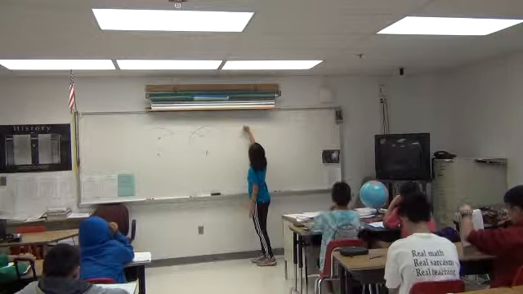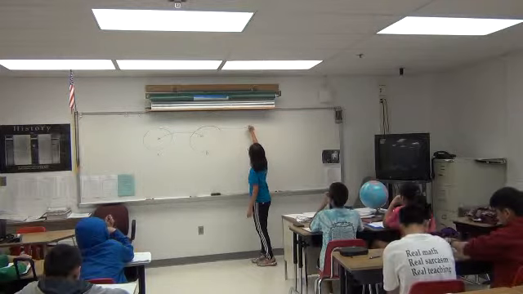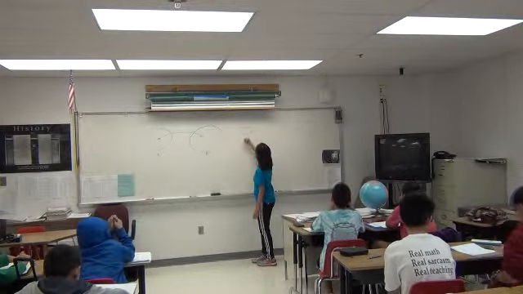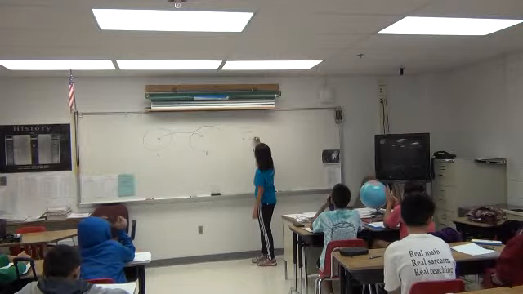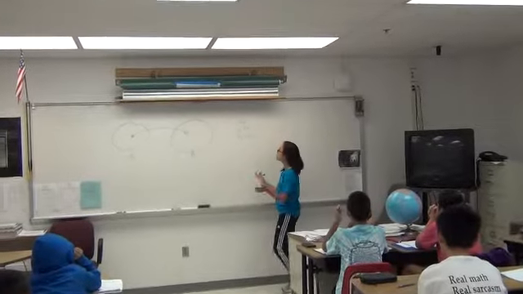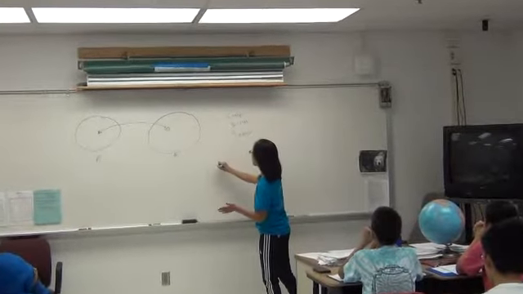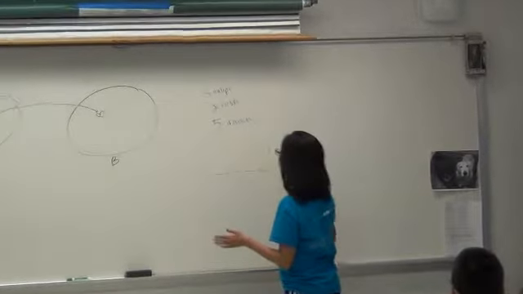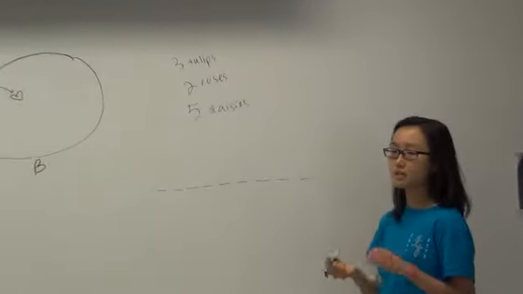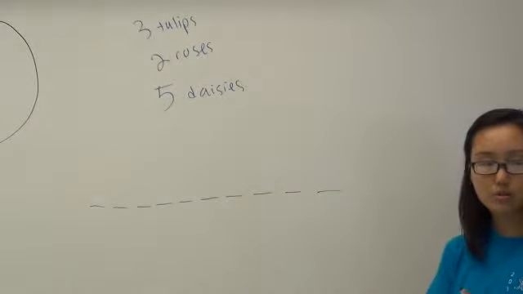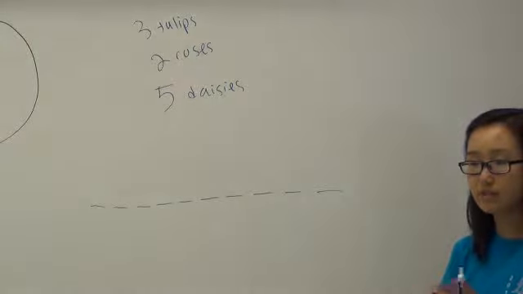So we have 3 tulips, 2 roses, and 5 daisies. You're going to plant these flowers all next to each other in a string of 10 flowers. And your only condition is that you don't want any 2 daisies to be right next to each other. So how many ways can I plant my flowers?